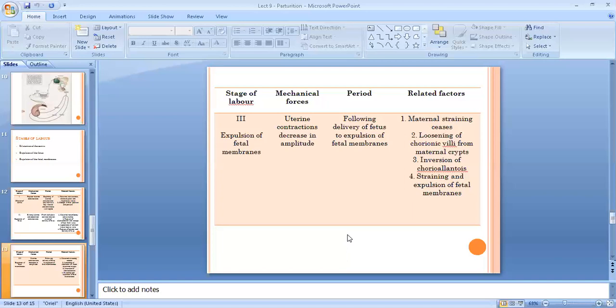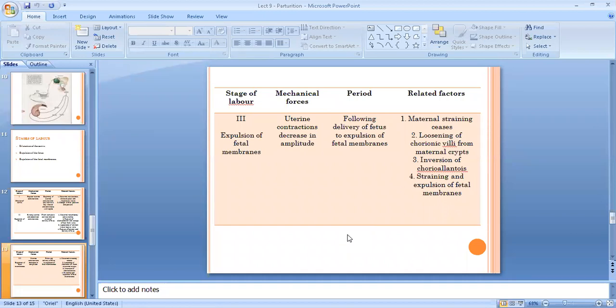The loosening of chorionic villi from the maternal crypts will be there. Because of that, gradually detachment will be there, and fetal membranes will be expelled out. And also there will be inversion of chorioallantois. Straining and expulsion of fetal membranes is there.